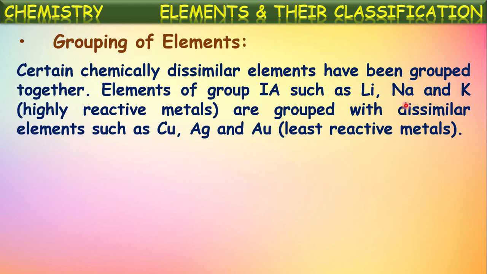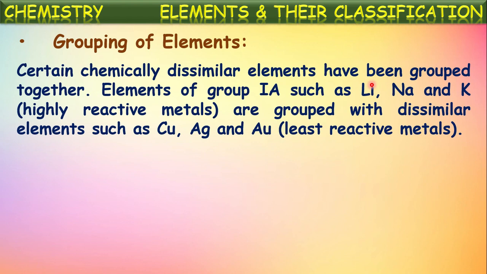But if you observe, the elements lithium, sodium, potassium are very highly reactive metals. They participate in chemical reactions vigorously, isn't it? Whereas if you observe these elements, copper, silver, gold, these are least reactive metals. Even metals like silver and gold exist in nature in the free form. So these are least reactive metals, but these least reactive metals and highly reactive metals all are placed in the same group.